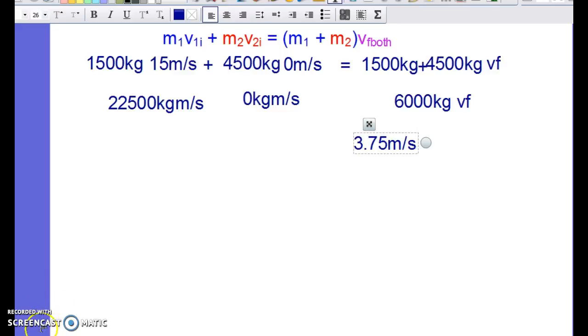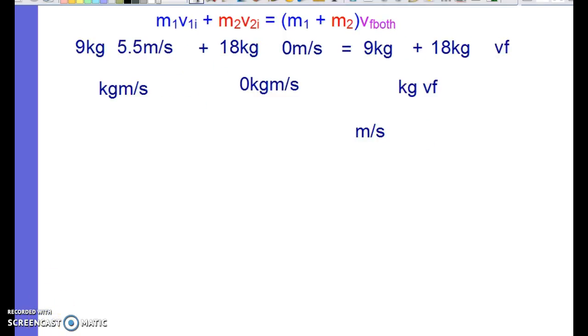Alright, let's look at number 2. And now we're on number 2. We've got a bag of groceries. What is it? A bag of rice traveling at 5.5 meters per second. It's thrown into a shopping cart that is stationary. Then the bag and the cart move along together. So we need to multiply 9 times the 5.5. So what's going to happen is the momentum of the bag of rice plus the momentum of the cart will equal the momentum of both of them together.